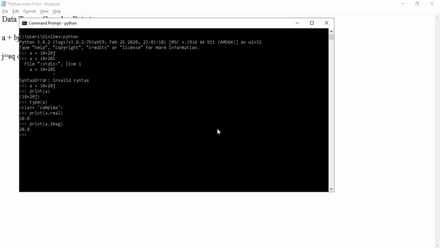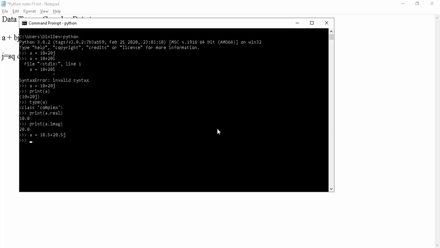Next important point: the first part is real and the second part is imaginary. For this, we can take int values, and if we want, we can take float values, no problem. We can also mention a equal to 10.5 plus 20.5j.